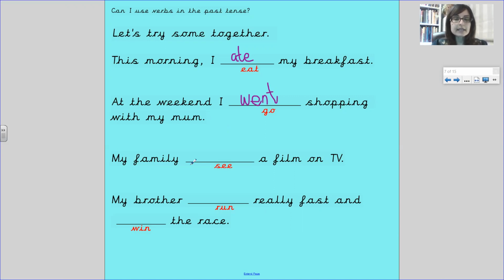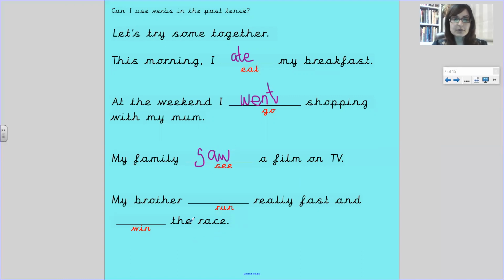My family see a film on TV. My family seed a film on TV. Pause the video to have a think what you think the word might be. My family saw. There we go. My family saw a film on TV.